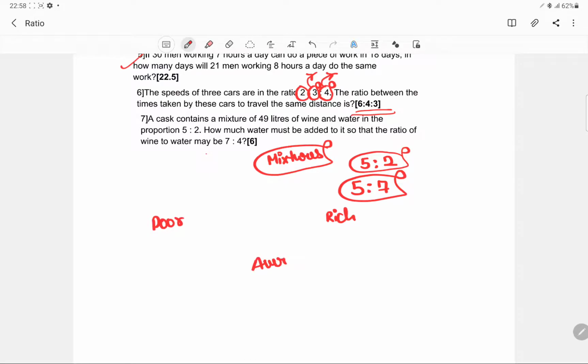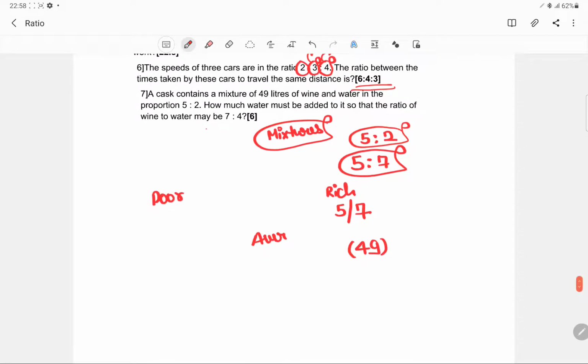So the cask contains a mixture of 49 liters. This 49 liters is actually contributing 5 out of every 7 liters of the solution. How much water must be added to it?